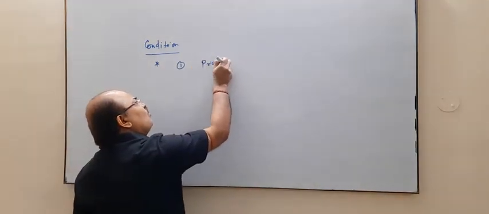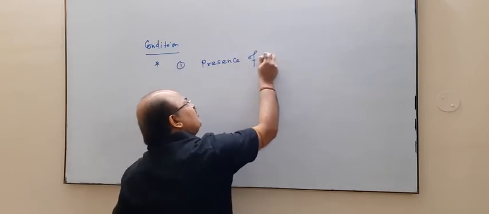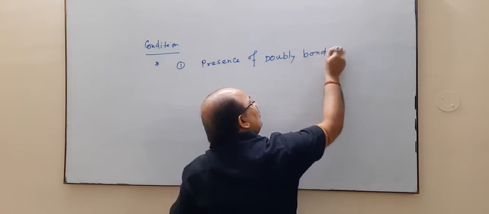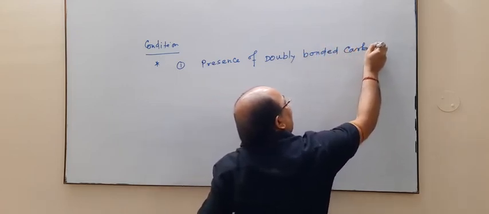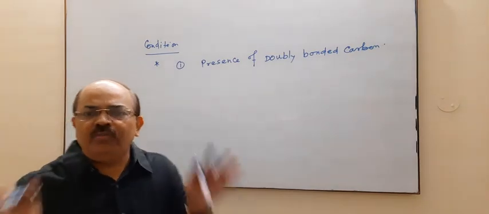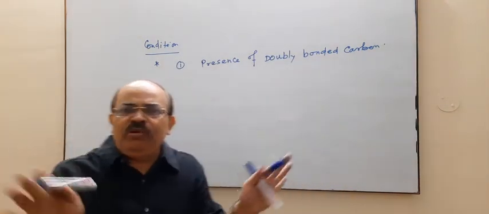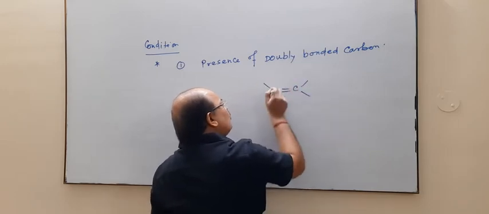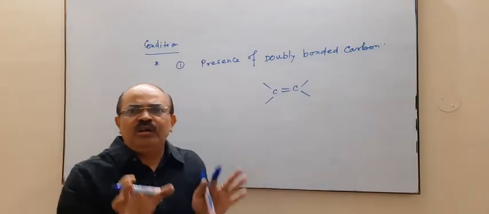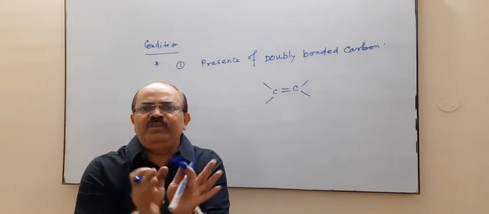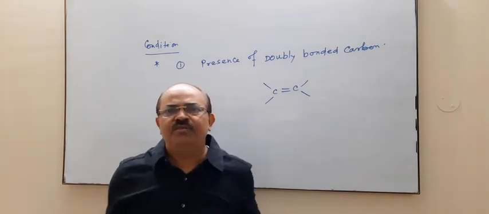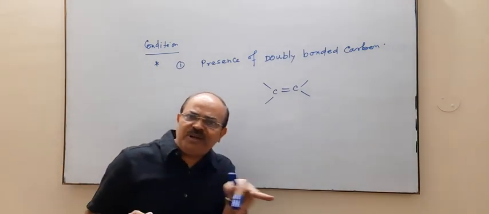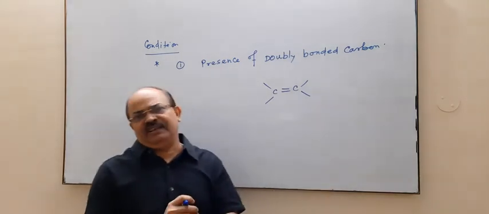The first condition is presence of doubly bonded carbon. Doubly bonded carbon means, you know carbon is tetravalent, so there must be a double bond between the two carbon atoms. ये फर्स्ट प्रायोरिटी है, फर्स्ट कंडीशन है ज्योमेट्रिकल आइसोमेरिज्म का. दैट्स व्हाई वी स्टडी ज्योमेट्रिकल आइसोमेरिज्म इन alkene.